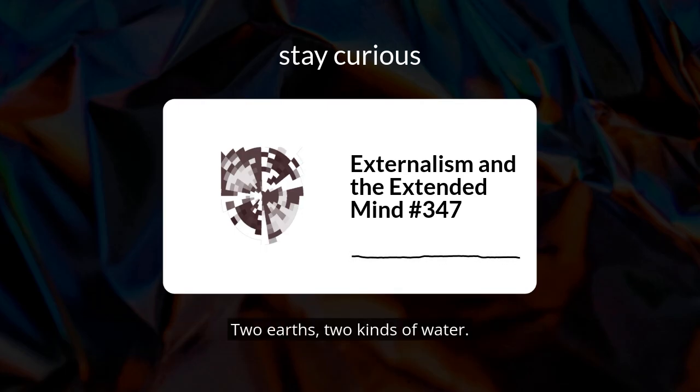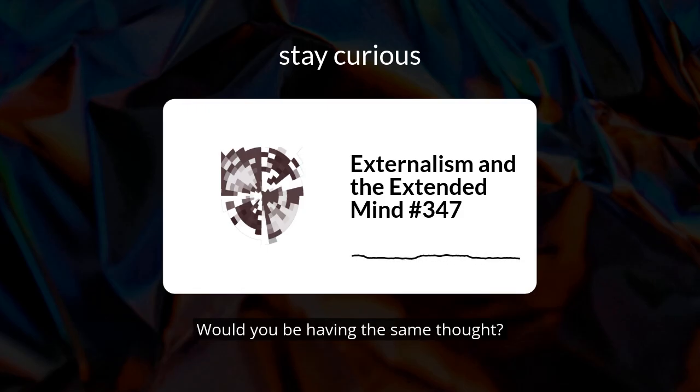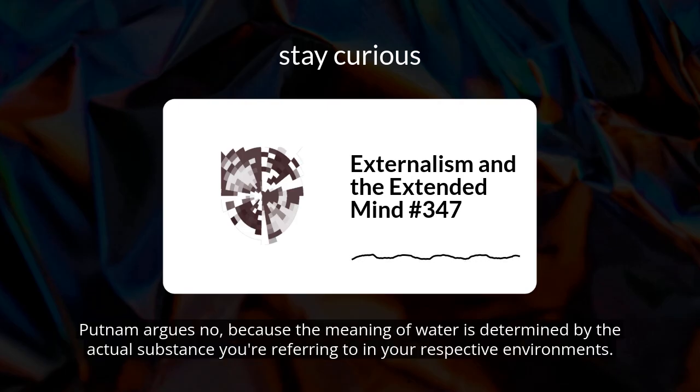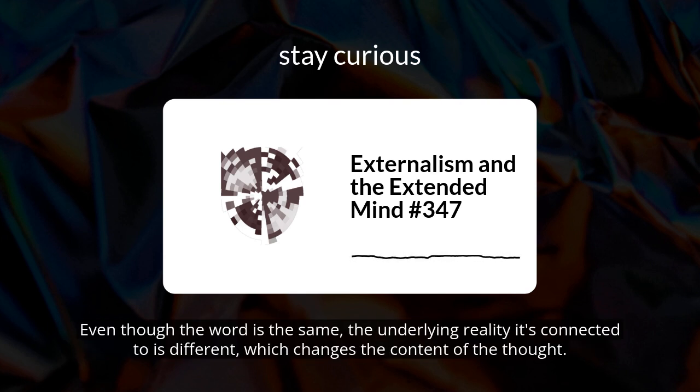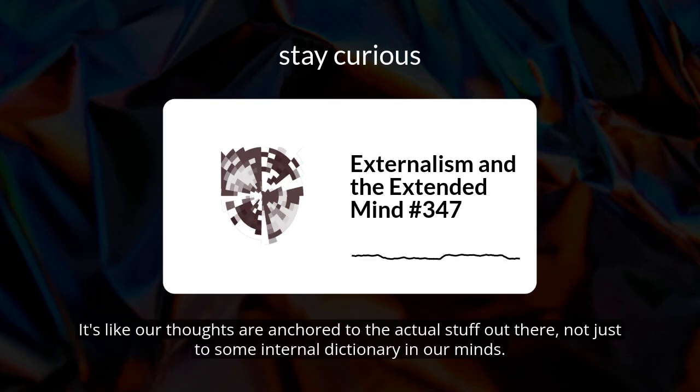Okay, got it. Two Earths, two kinds of water. But where does the mind come in? Well, picture this. You and your twin on Twin Earth both point at a glass of this water and say, "Water is wet." Would you be having the same thought? Putnam argues no, because the meaning of water is determined by the actual substance you're referring to in your respective environments. I see. Even though the word is the same, the underlying reality it's connected to is different, which changes the content of the thought. So our thoughts about the world are intertwined with the world itself. Exactly. Our thoughts are anchored to the actual stuff out there, not just to some internal dictionary in our minds.